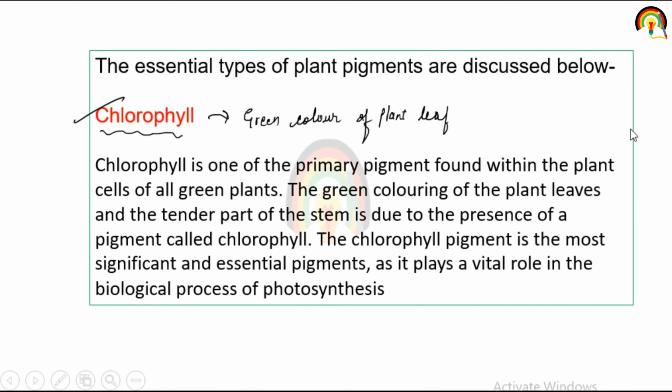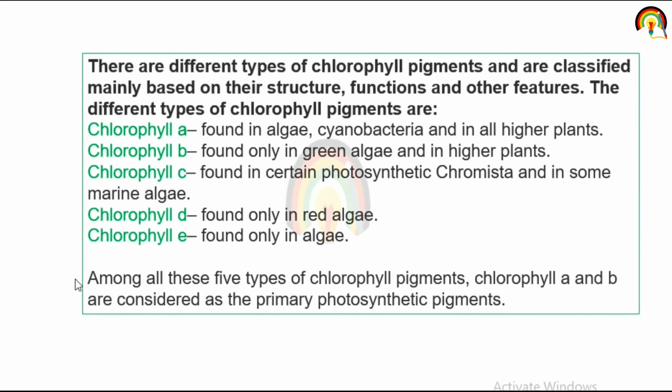And the chlorophyll pigment is the most significant and essential pigment because it plays a role in the process of photosynthesis. And there are different types of chlorophyll pigment, which are chlorophyll A, chlorophyll B, chlorophyll C, chlorophyll D, and chlorophyll E. And most commonly we discuss chlorophyll A and chlorophyll B.